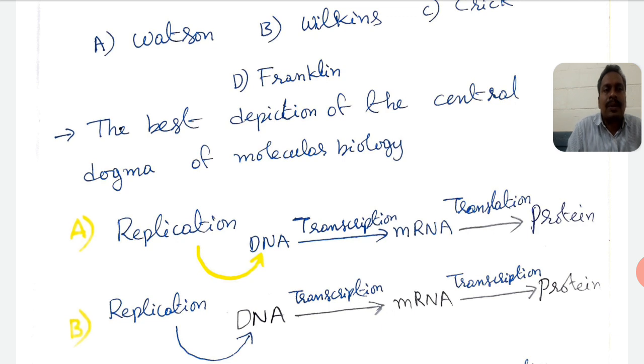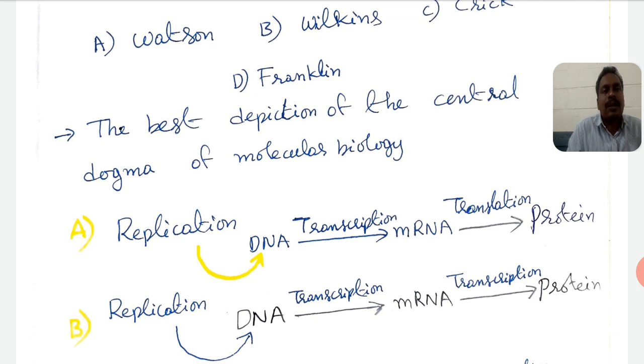The synthesis of RNA from DNA, or the copying of genetic information from DNA to RNA, is known as transcription. So here the genetic information flows from DNA to RNA.